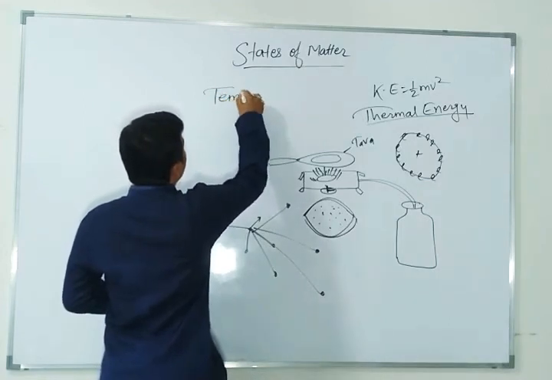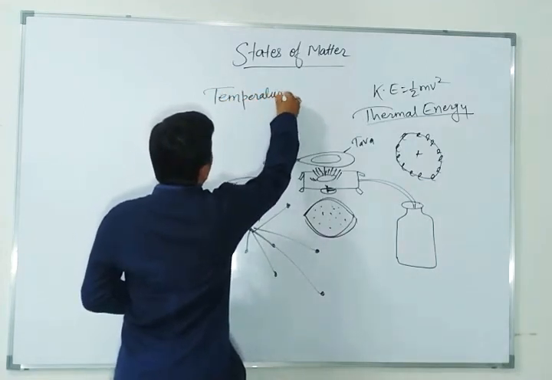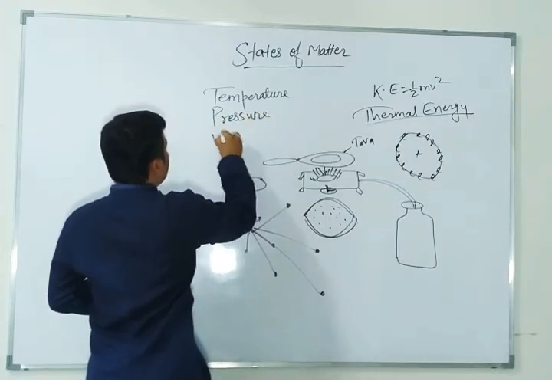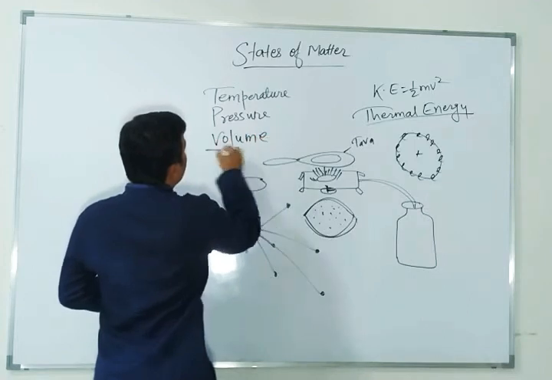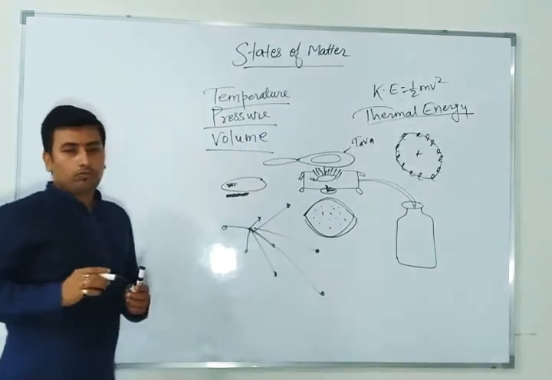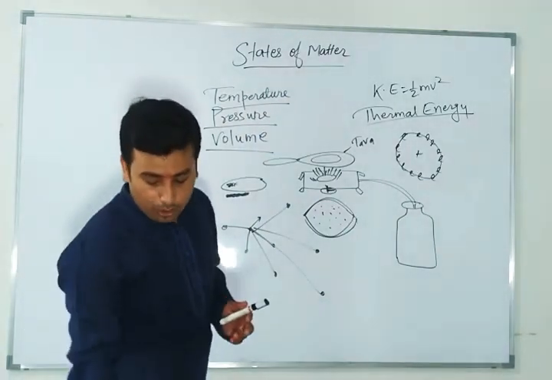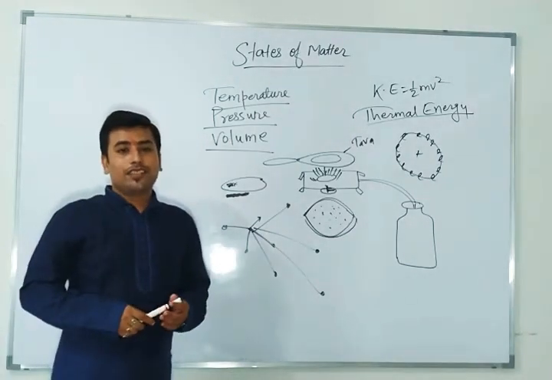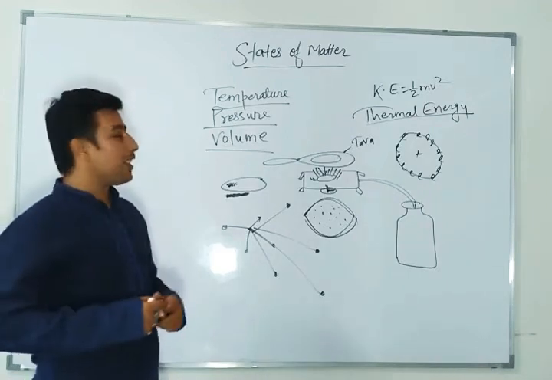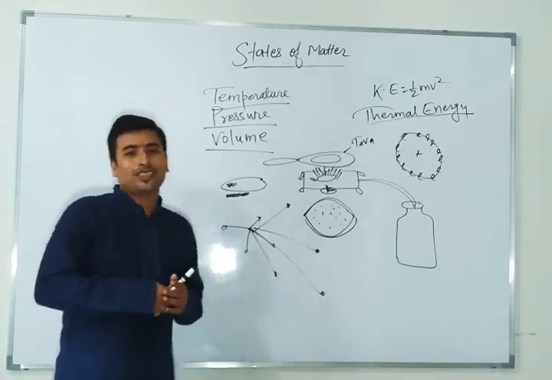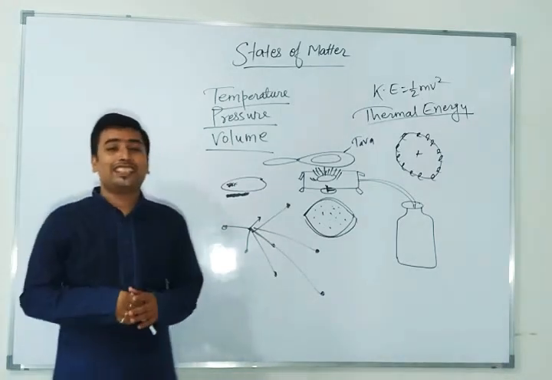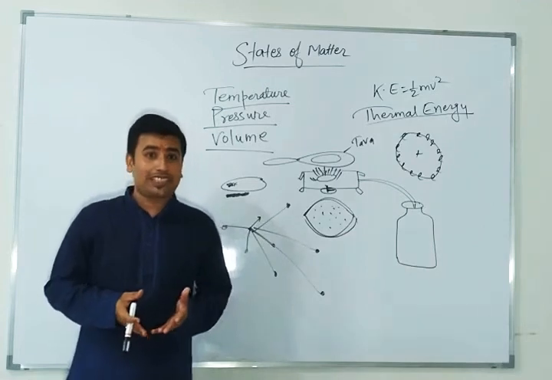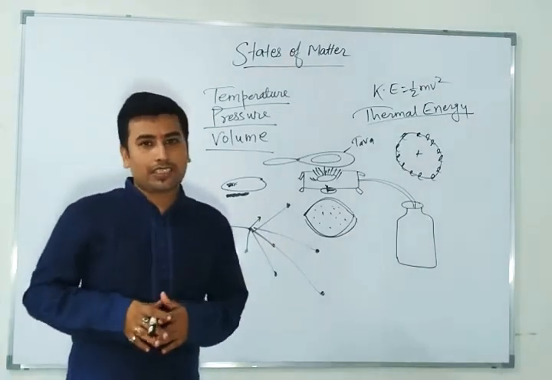Temperature, pressure and volume. These three things you must remember, because they are going to come ahead. As you remember these three things, they all have a relation. You have to keep one thing constant, or two things constant, and then you can see what is happening to this object or this gas, how it is expanding its shape and size, and how it is lowering its shape and size.